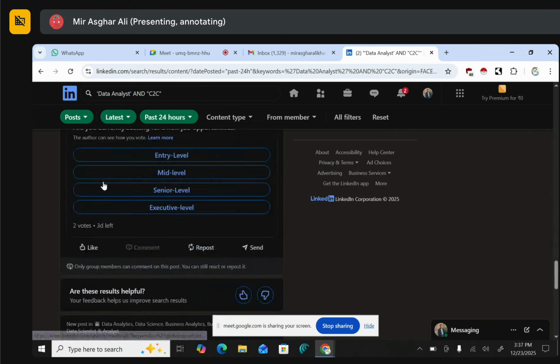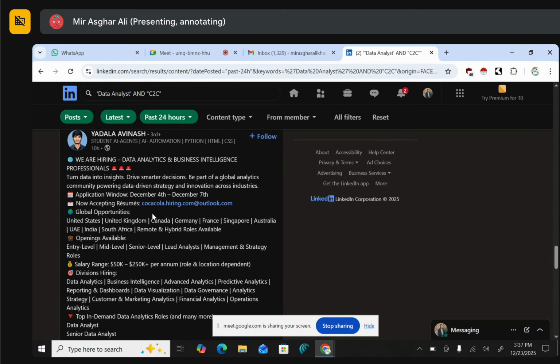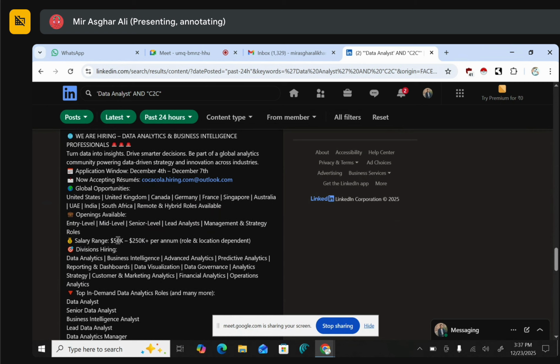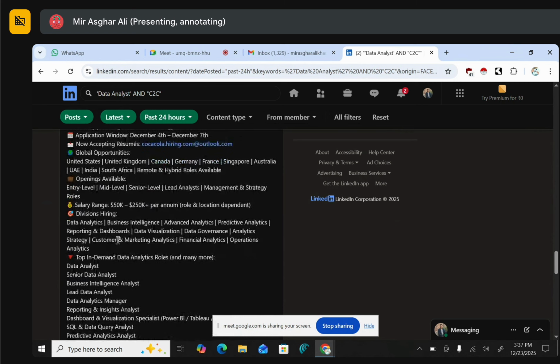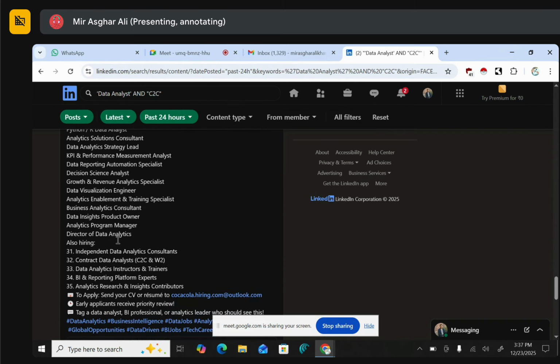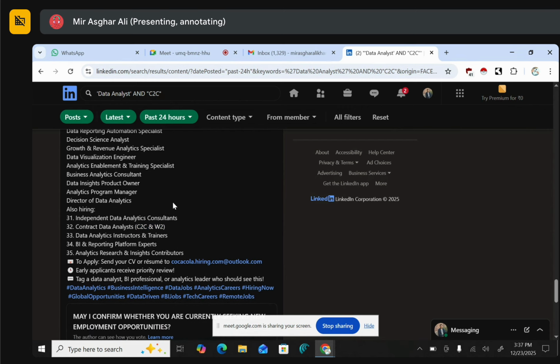These are full time actually. Here, just see, "we are hiring data analytics, business intelligence professionals," and somewhere it is written United States. We need to have US positions only. Openings are available, entry level, mid level, everything is there, but contract or corp to corp is not mentioned. It seems to be a full time position. Let's go on. It mentions contract data analyst, so this job can be of use. This is one of those jobs. Just go down. Let me show you more.